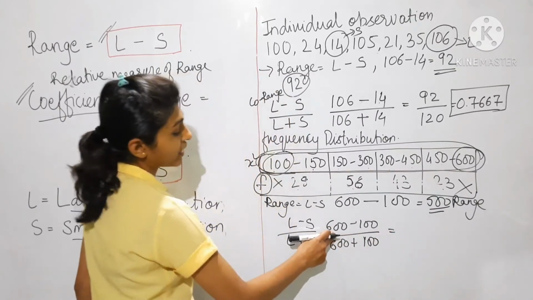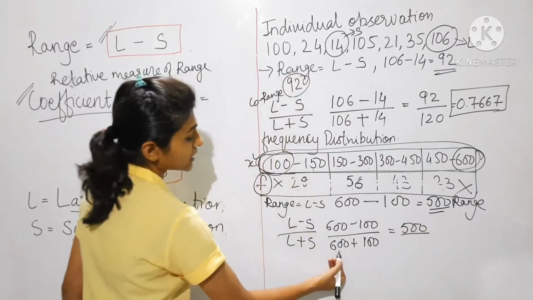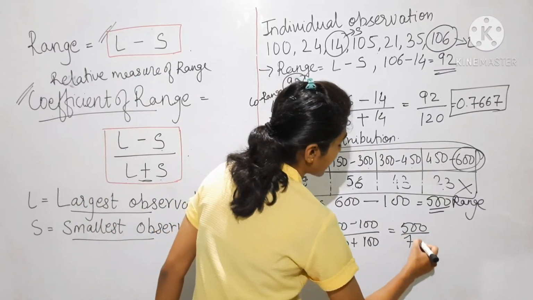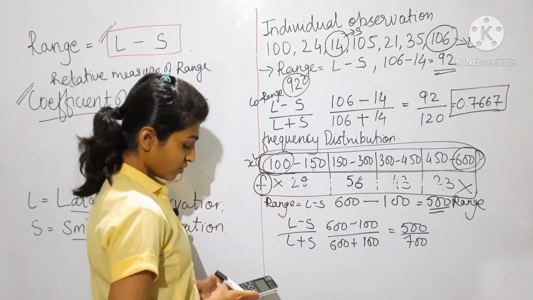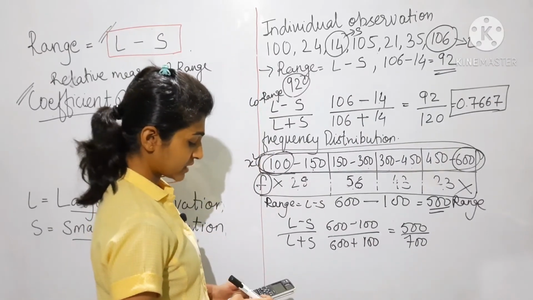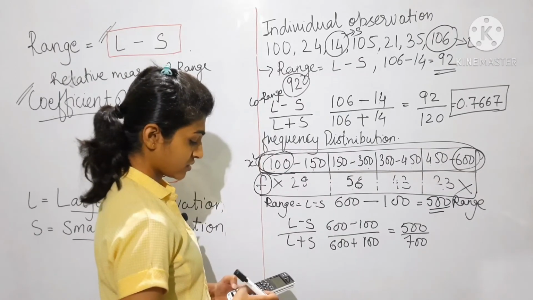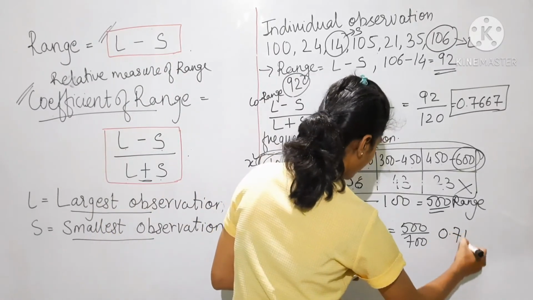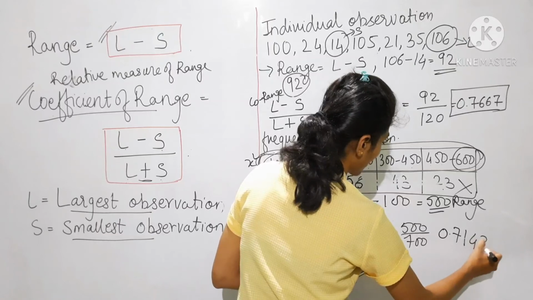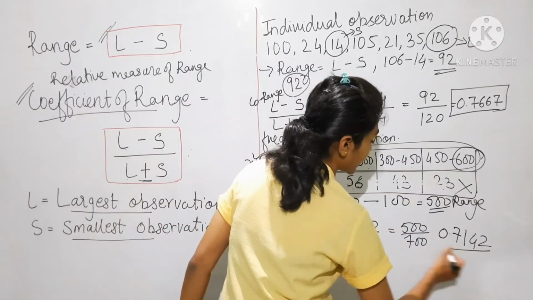So 600 minus 100 is 500, upon 600 plus 100, 700. So divide 500 by 700, you get the answer 0.7142.